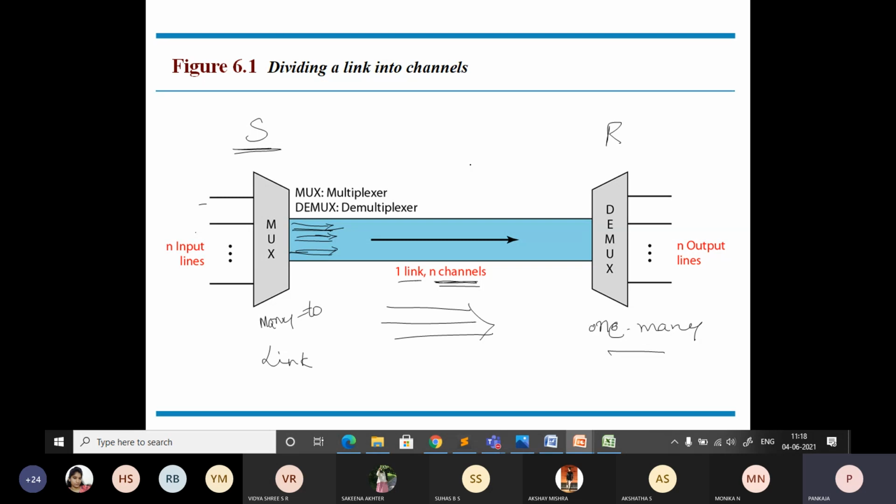So this diagram is very, very important. You need to understand it. If you have understood this, now we need to focus on how multiplexing is done. If you know how to do multiplexing, the opposite operation, demultiplexing, can be done easily. Now we'll focus on the methods that can be used for multiplexing the signal, that is, converting many input lines to a single input.